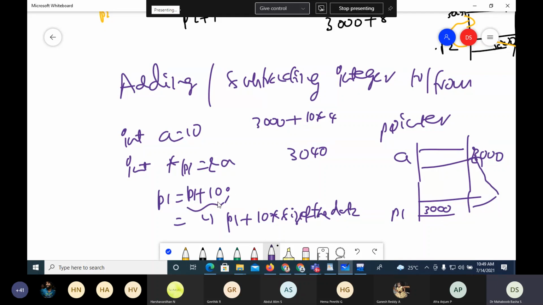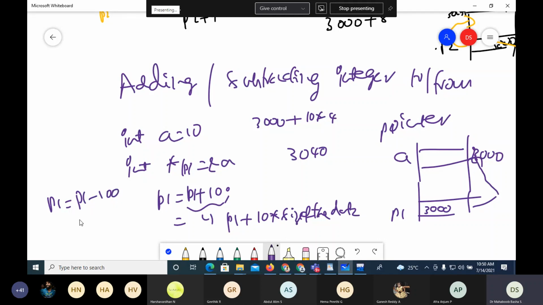So when I add an integer to a pointer, it is added as the value times the size of the data type it is pointing to. Similarly, if I subtract, when I say p1 equals p1 minus 100, it is value times this.